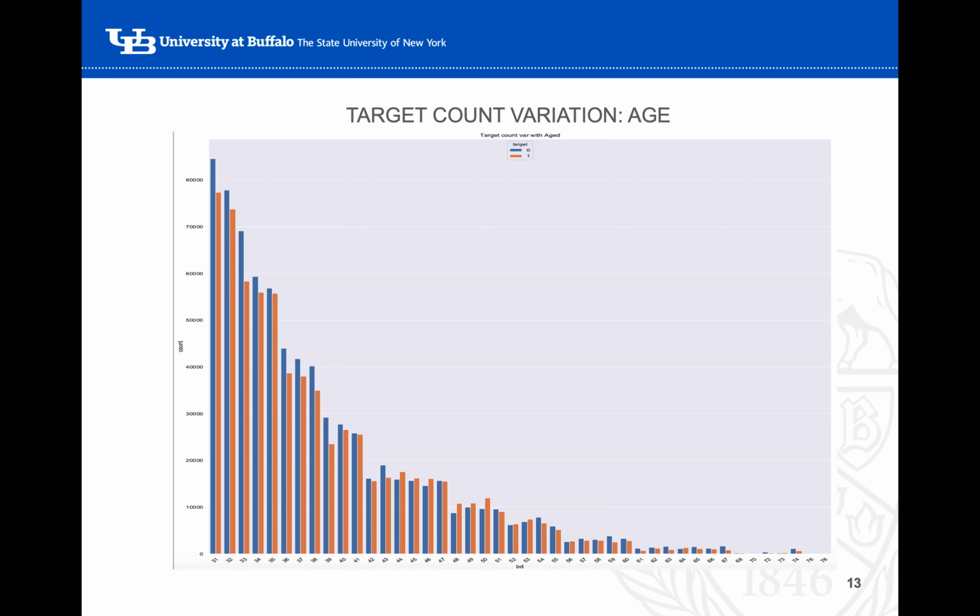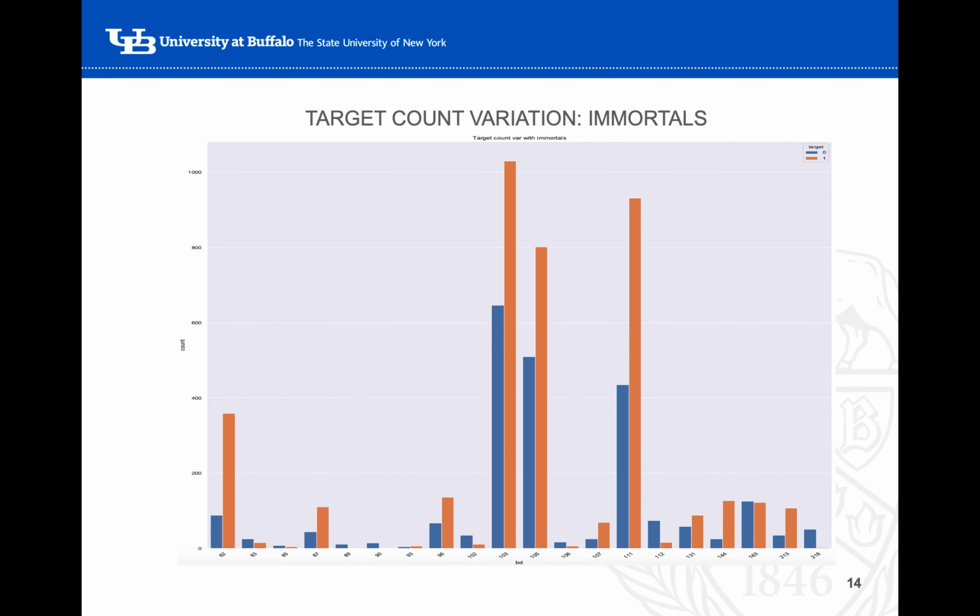In this graph, we can see that the counts decline gradually after the age of 31. In this graph, we can see that we have data for age greater than 100 also, but the counts are quite low when compared with other age groups. This data might be incorrect too.